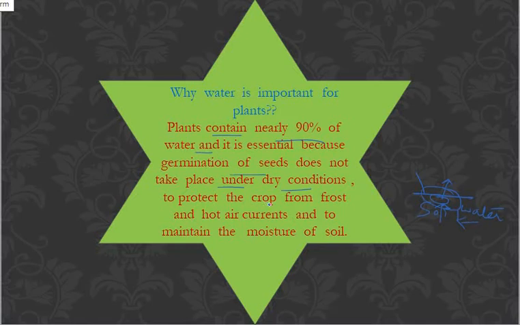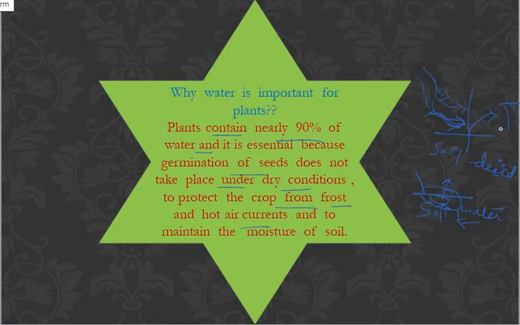And water protects the crop from frost and hot air currents and maintains the moisture of the soil. If there is more wind coming in this way, and the soil is dried and doesn't have any water, then what happens? Because of the fast blowing of wind, it will uproot this plant itself.